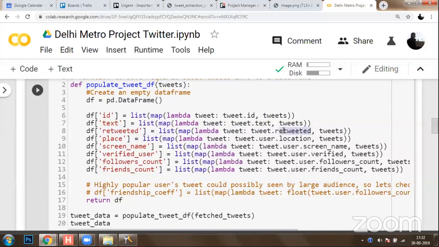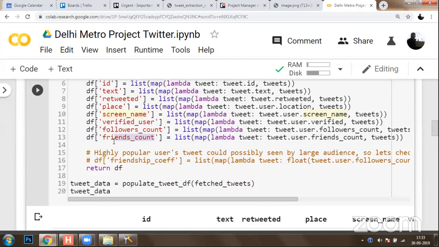We have extracted the retweeted value. We have saved that into retweeted. We have fetched the location value, the user location. We stored that into place. Then we got the user screen name. We have stored that into screen name. This is the official Twitter handle. So we collected all this information. We got friends count, followers count, verified user.